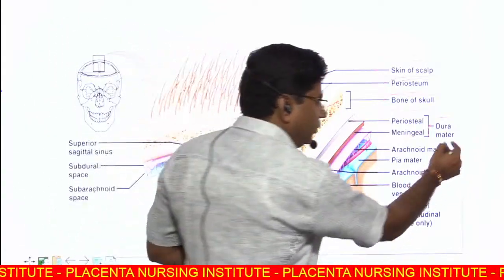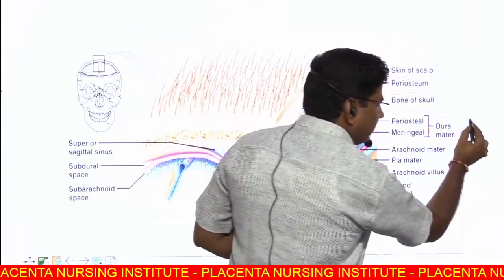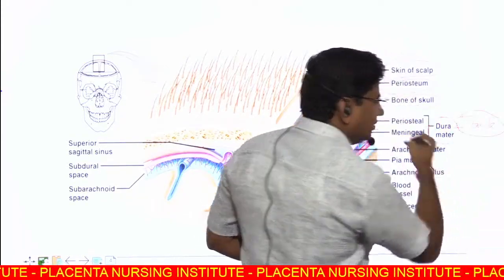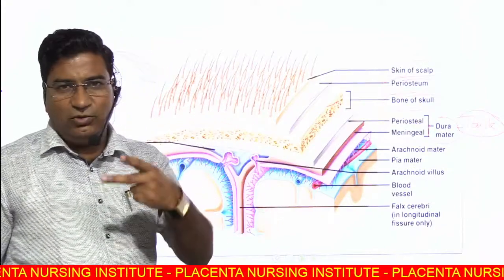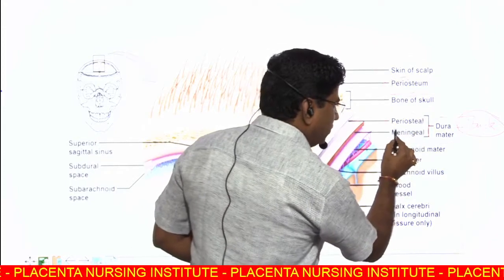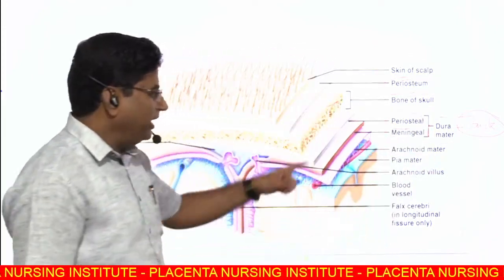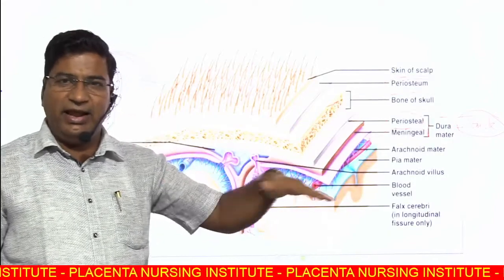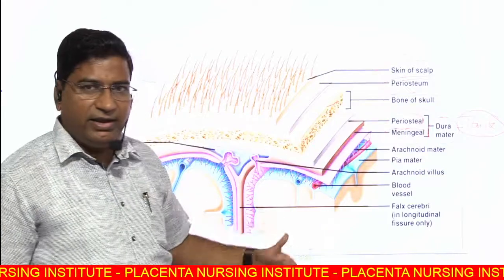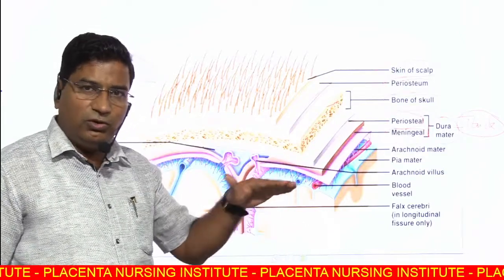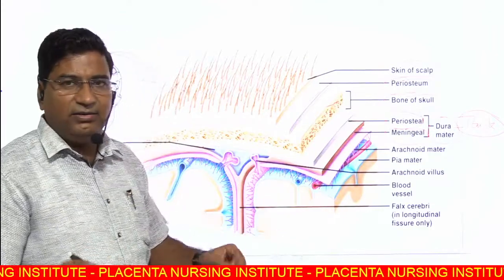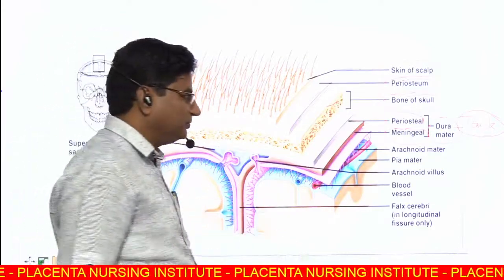The name itself suggests it: dura means a thick, dense layer. There are two coverings of the dura. Number one is the periosteal covering and number two is the meningeal covering. The periosteal covering is densely adherent to the bone, and the meningeal layer is loose to the bone, and it is adherent to the suture lines by the sutural ligaments.